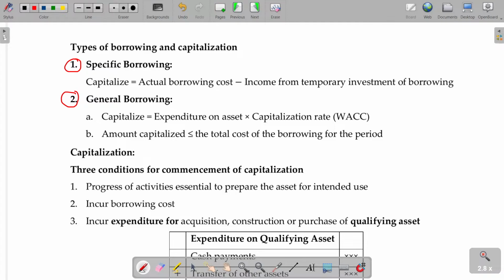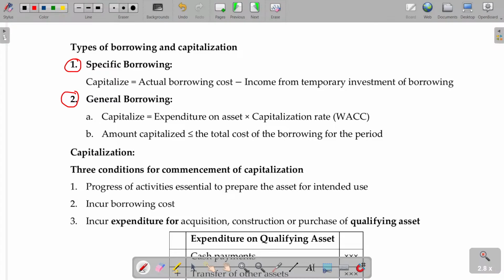I want to construct a factory stating that I borrow, say, 10 crores. Then that is a specific borrowing. I borrowed for my business, and out of the borrowing I can use it for day-to-day operations. Some money is for purchasing the raw material, some money is for purchasing some assets or construction of assets. That is called general borrowing. Specific borrowing also can be capitalized. General borrowing can be capitalized only to the extent of the amount used for the construction of the qualifying assets.